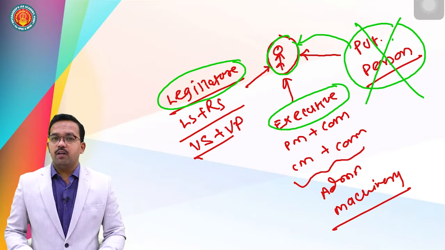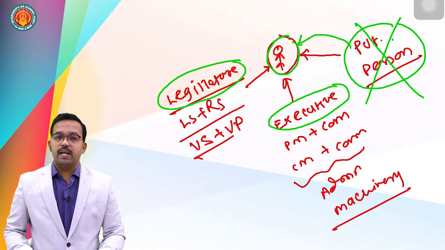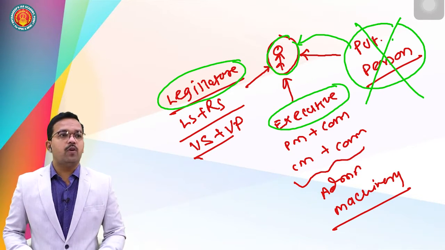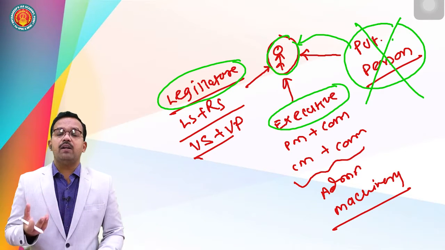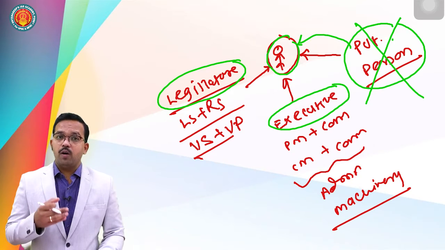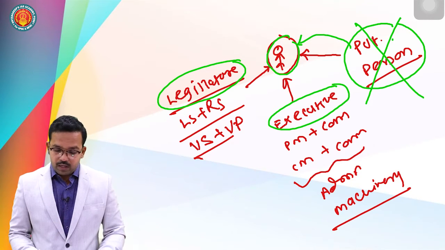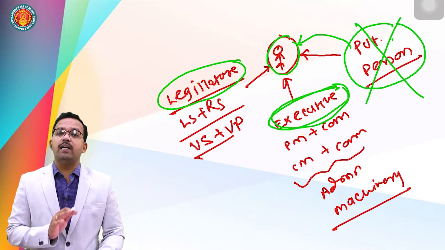You must have heard a very important word in your home, GR. "GR aaya hai, barabar hai." So it is a kind of government resolution or government order or executive order. What if an order is issued by the Home Minister to beat people who are protesting? The right to protest is your right to liberty under Article 21. But you are being beaten by police on the order of the Home Minister, then what about your fundamental right to liberty? Do you have protection from the Home Minister who is part of the executive? This we are going to study in Article 21.